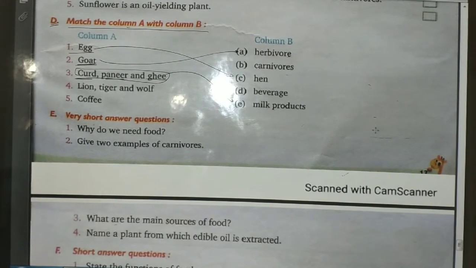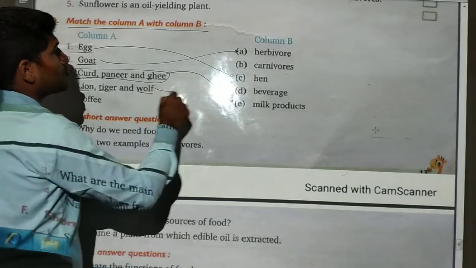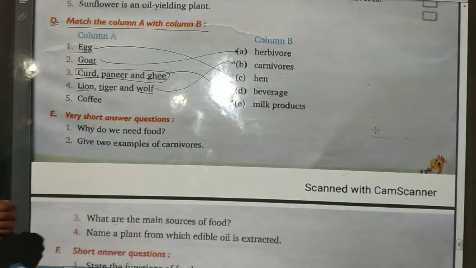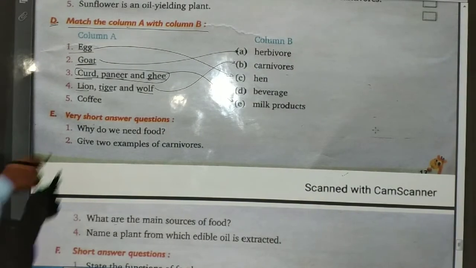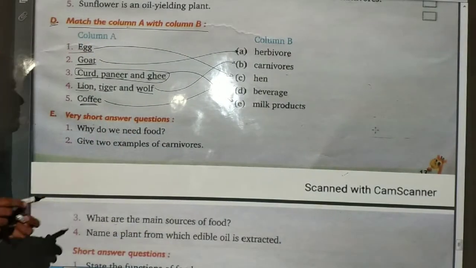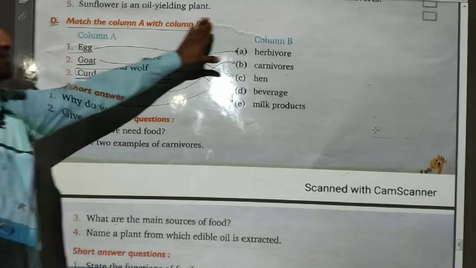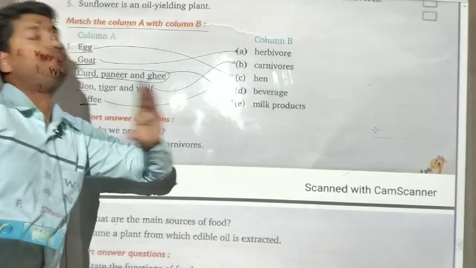Now the fourth is lion, tiger and wolf. So all these are the carnivorous animals. Now what is coffee? Coffee is beverage. So this is the match of column A with the column B.